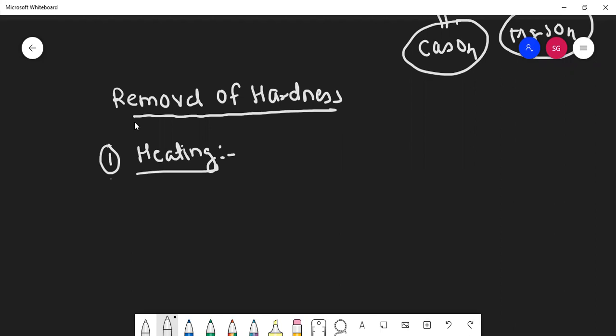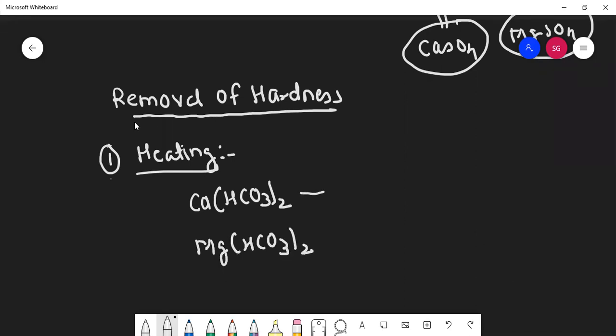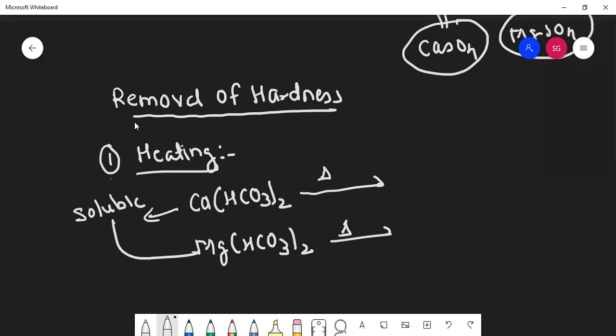Which salts are causing temporary hardness? Calcium bicarbonate and magnesium bicarbonate. When you heat them, these salts are soluble in water, which is causing the problem. But if you heat it, these bicarbonates are converted into carbonates. What is the carbonate formula?